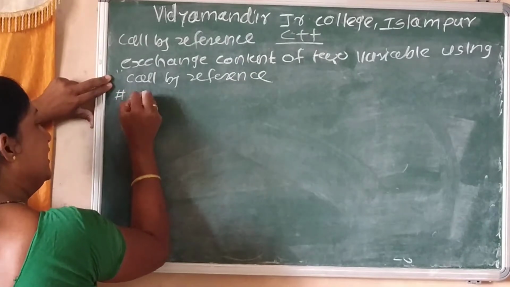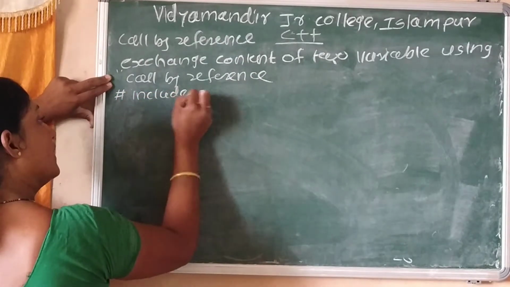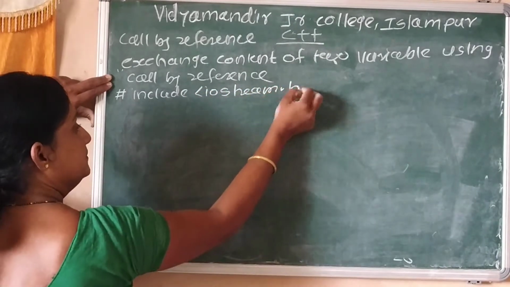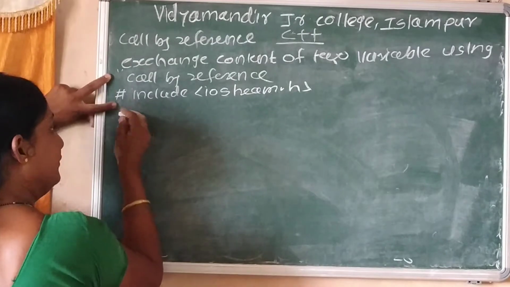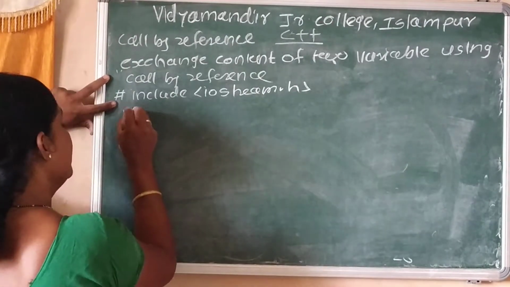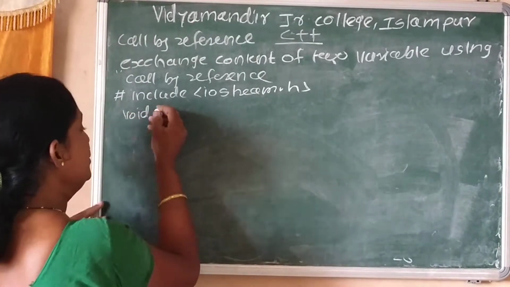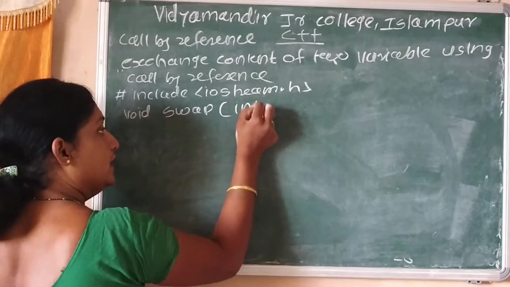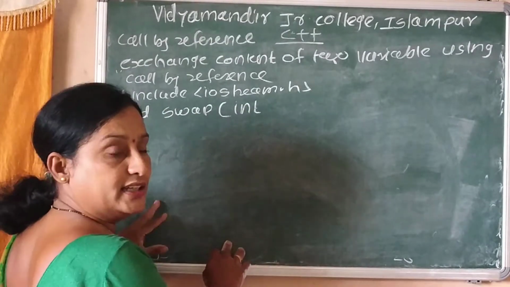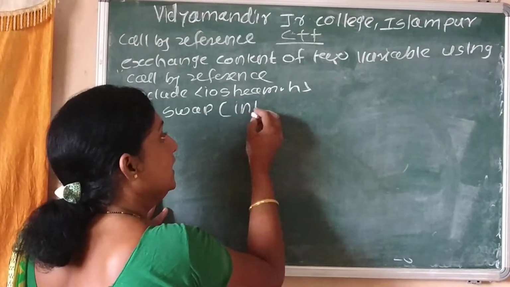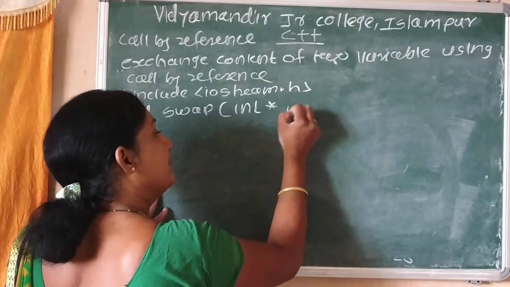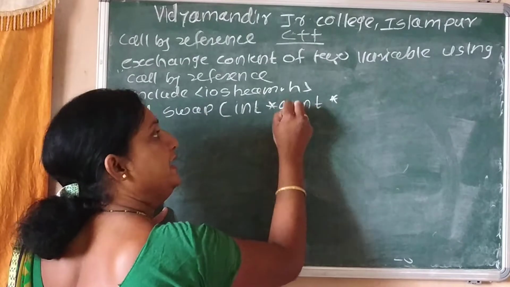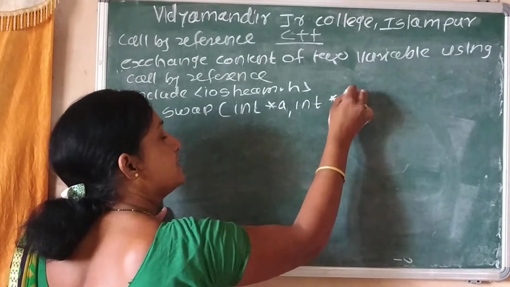First, #include <iostream.h>. Next is a function declaration statement, void. The name of the function is swap. Here pointers are used to declare the arguments of the function: int star a, comma, int star b.